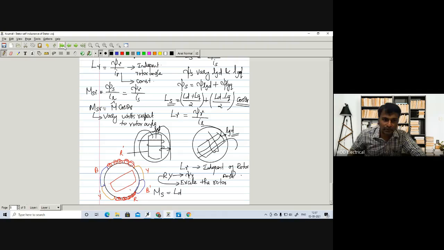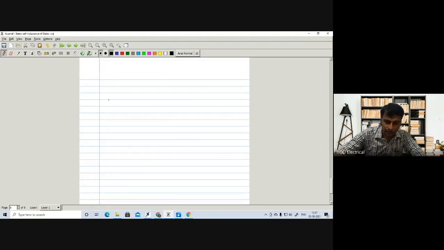The mutual inductance between the stator windings is nothing but LD into cos theta into cos of del minus theta plus LQ into sin theta into sin of del minus theta.